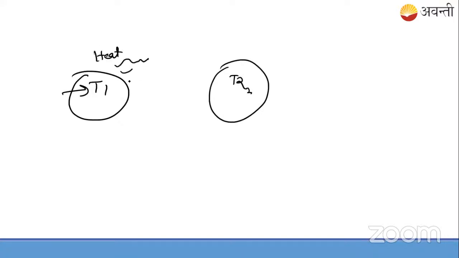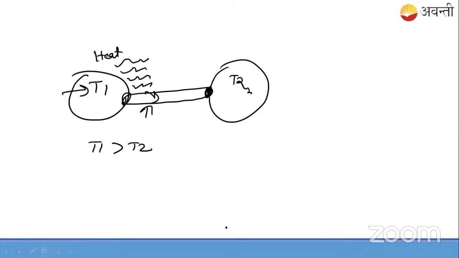Heat flows from the higher temperature body, T1 being higher than T2, to the lower temperature body. If I connect them via a conducting rod, a material that conducts heat and allows it to pass through it. If I'm not connecting it, it will take much more time. But if I connect a rod in between them, some material which allows heat to pass through it, then it will be better.